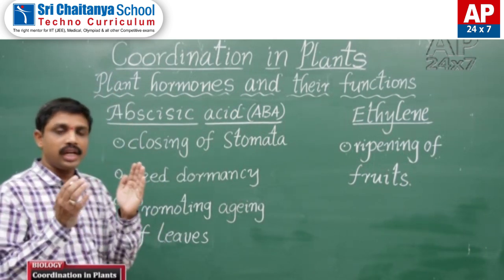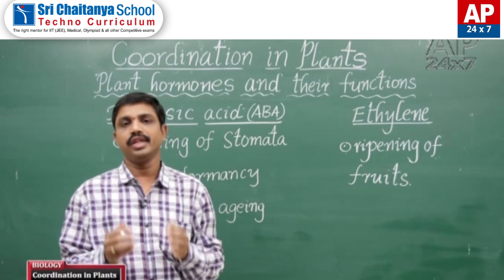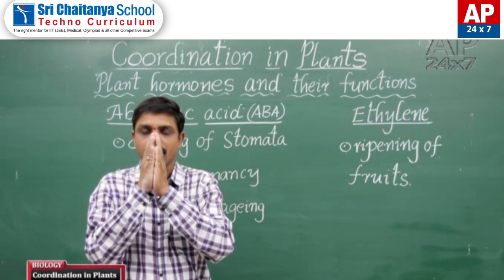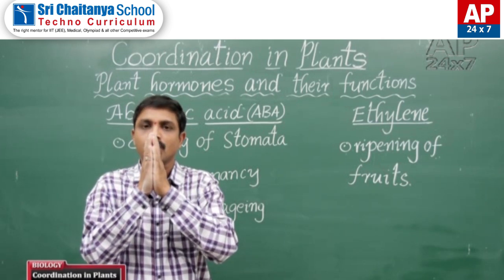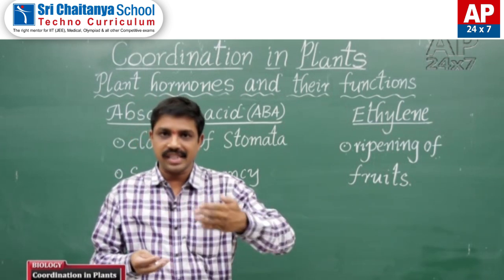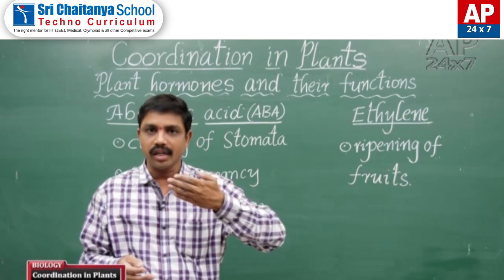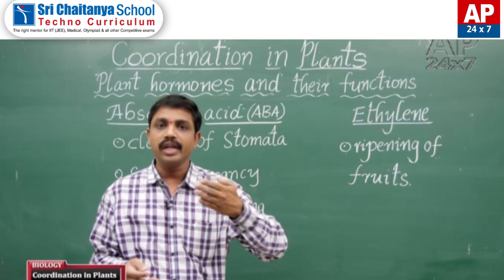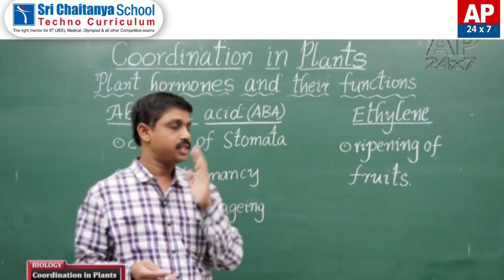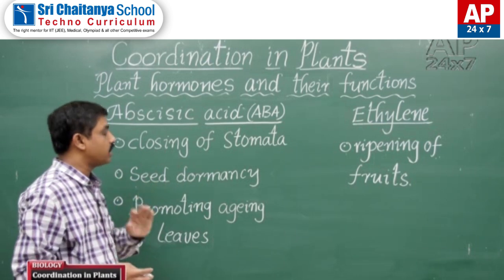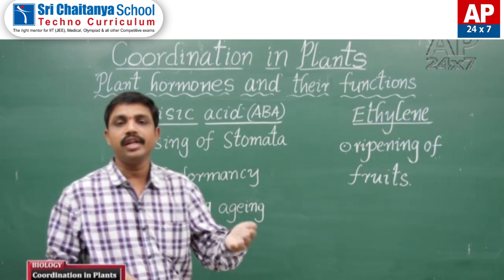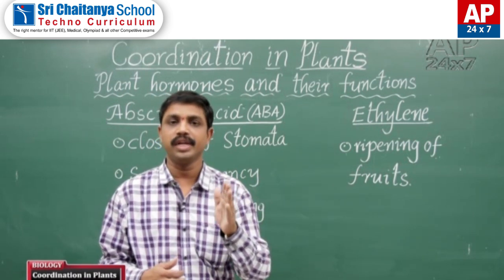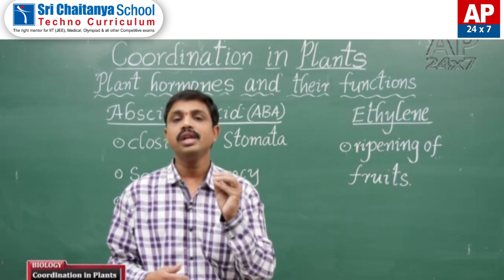Then, closing during water stress conditions. During water stress conditions, the stomata, that means the guard cells, are closed. The stomatal pores are closed to avoid excess transpiration, to reduce the rate of transpiration, and it also avoids wilting of the plant. Then seed dormancy: under unfavorable conditions, the seeds avoid desiccation.